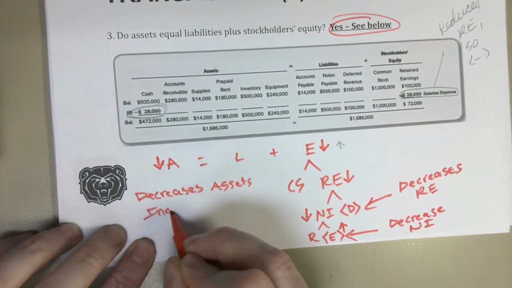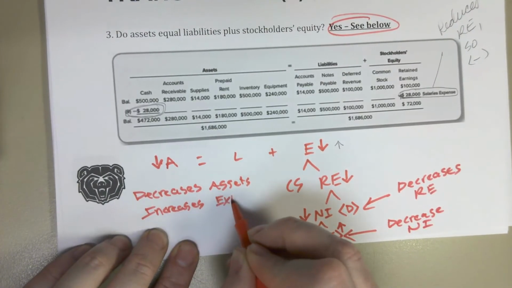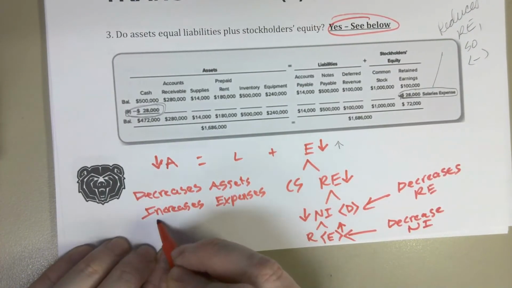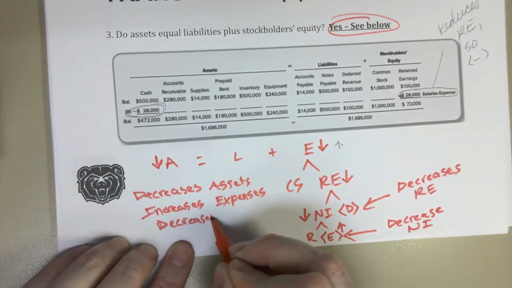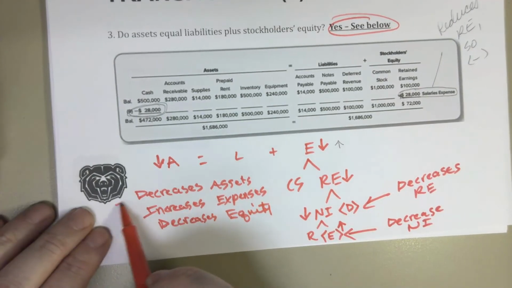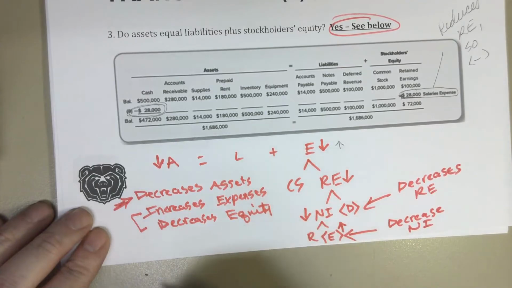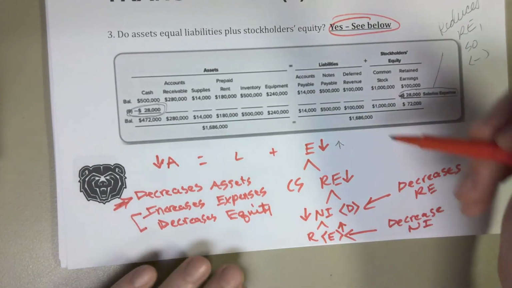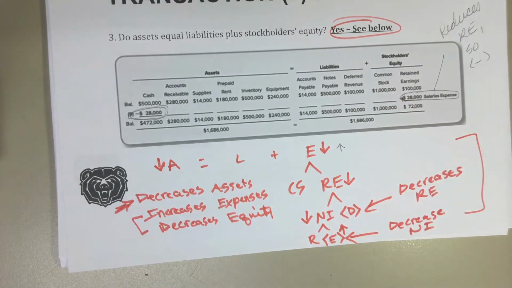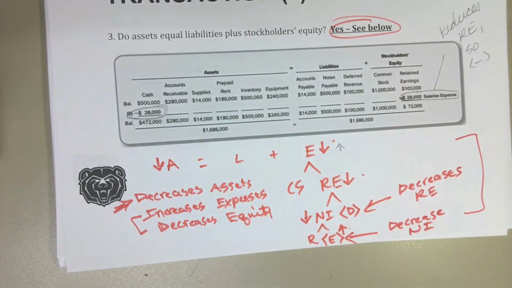and it increases expenses, which in turn decreases equity. Okay, so what's going to happen is you're going to have this decreases assets and you'll have one of these two. They'll say it decreases assets and increases expenses, or it decreases assets and it decreases equity. Just know that if you can write this whole expanded equation out and just mark what's happening as you go through it, you're going to have a much easier time answering those questions.